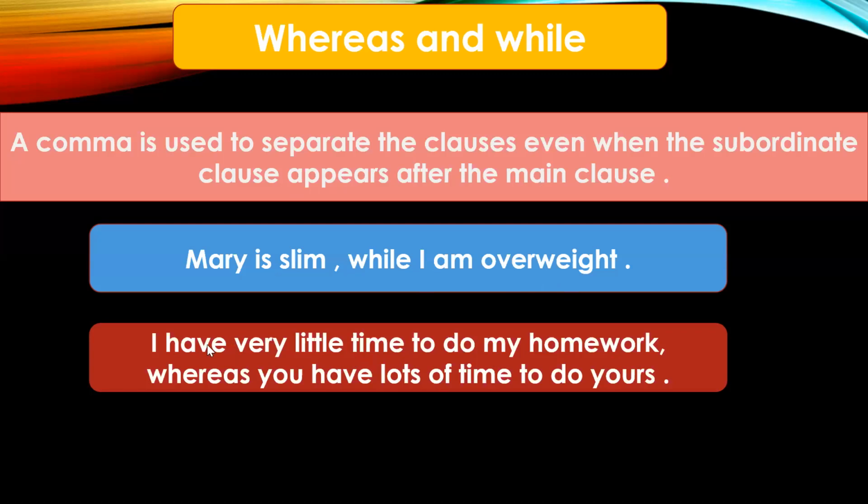So my main clause is I have very little time to do my homework, and my adverb clause is whereas you have lots of time to do yours. So whereas shows a contrast. While and whereas are showing contrasting situations. And in case of whereas and while, you have to put a comma even if this adverb clause is after the main clause.